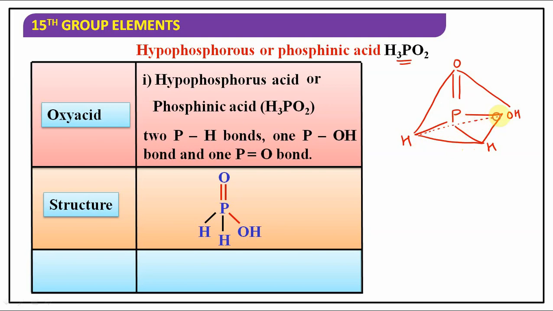So this is called a tetrahedral arrangement.